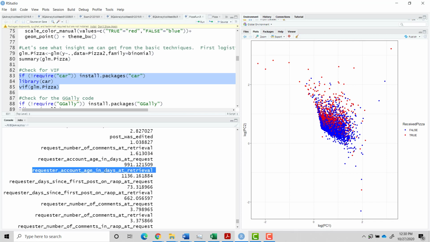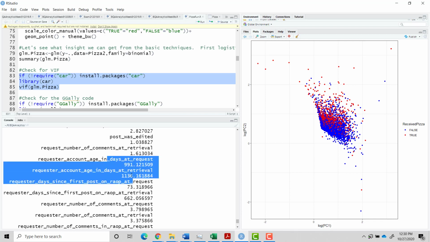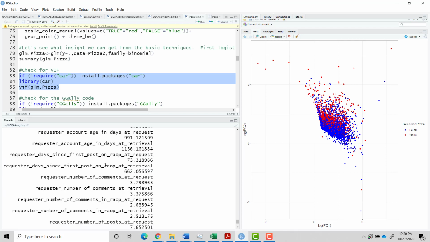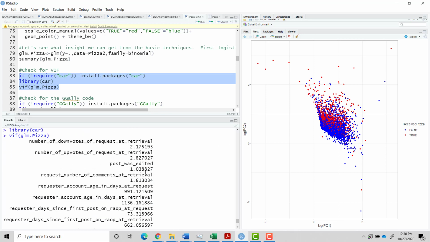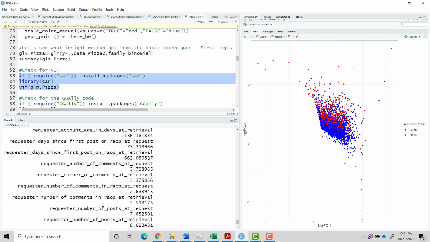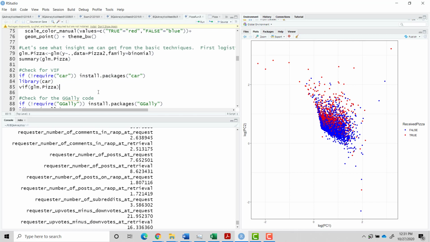You make a request and you retrieve it later, and it might be 30 days later, so it might be like this plus 30. So these are very heavily related. These aren't the actual values, these are the variance inflation factors, but you can see why these are pretty much the same thing. And again, days since first post is liable to be very similar to the account age. So these three variables are probably a little bit problematic.